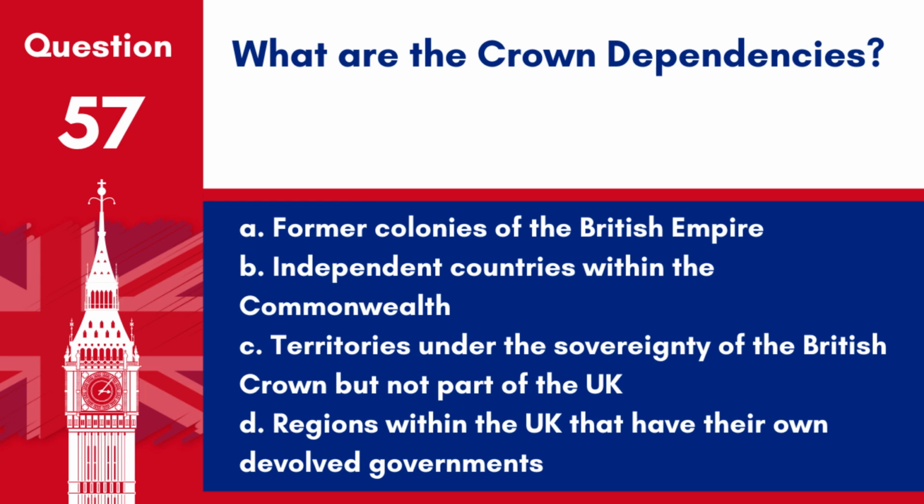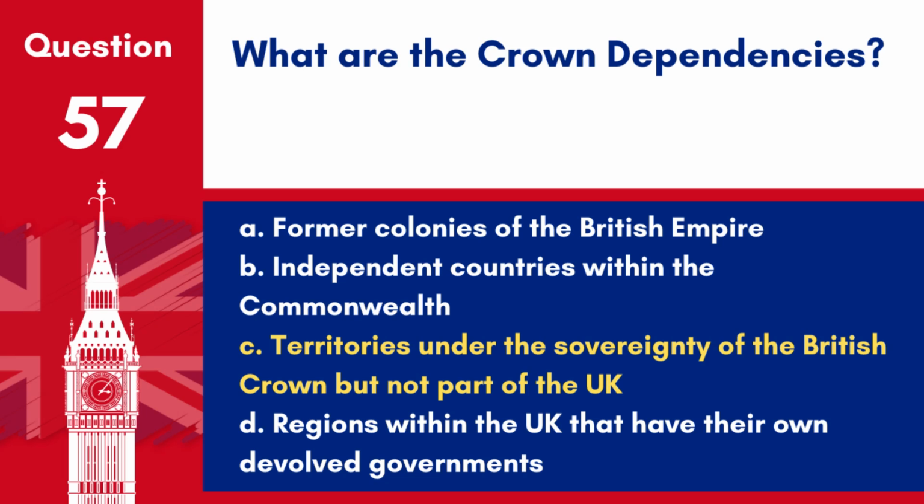Question 57. What are the Crown dependencies? A. Former colonies of the British Empire. B. Independent countries within the Commonwealth. C. Territories under the sovereignty of the British Crown, but not part of the UK. D. Regions within the UK that have their own devolved governments. Answer: C. Territories under the sovereignty of the British Crown, but not part of the UK.